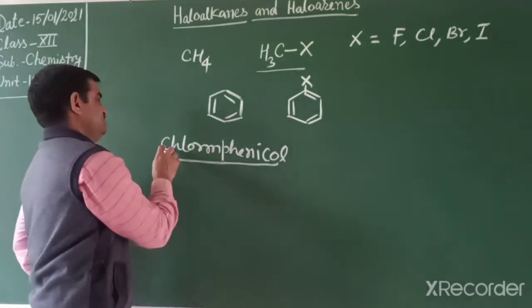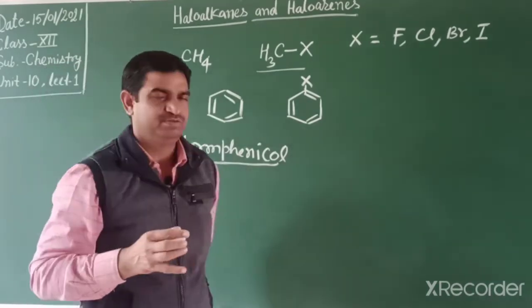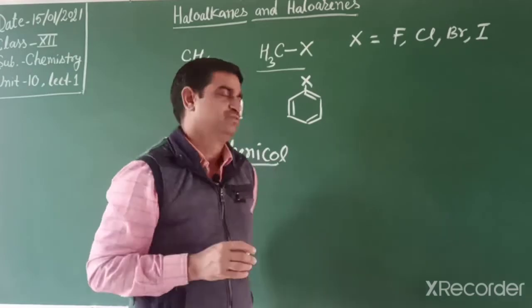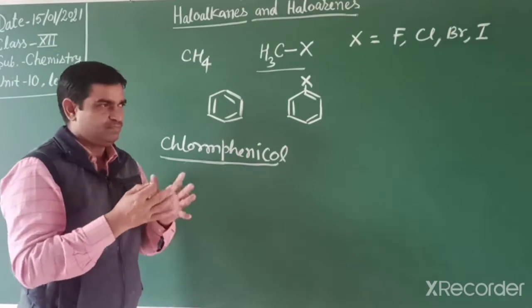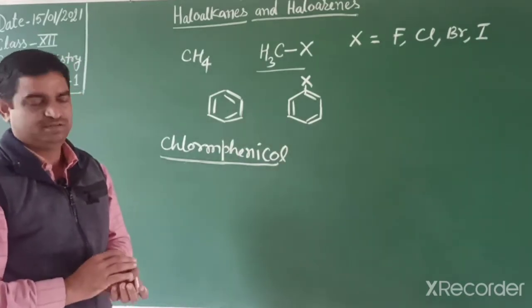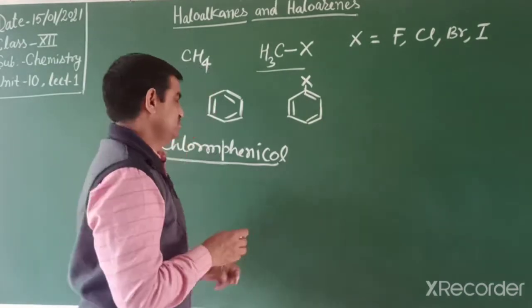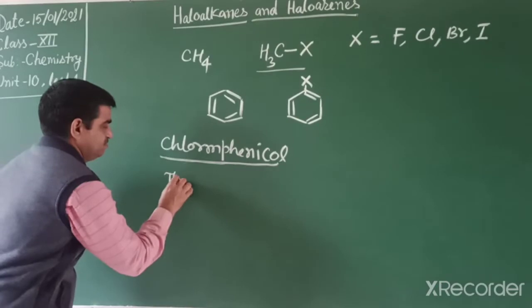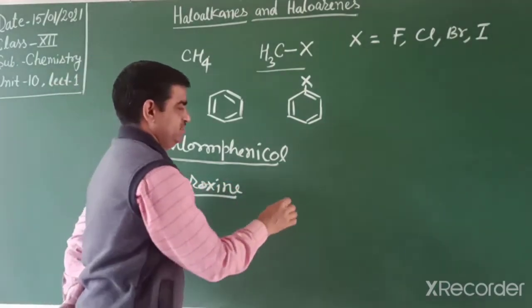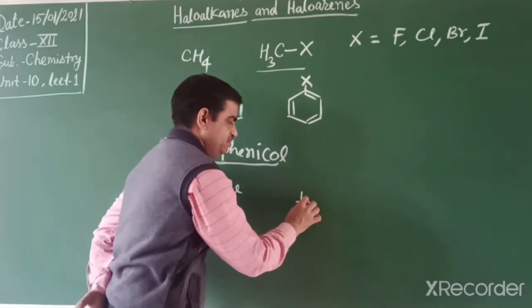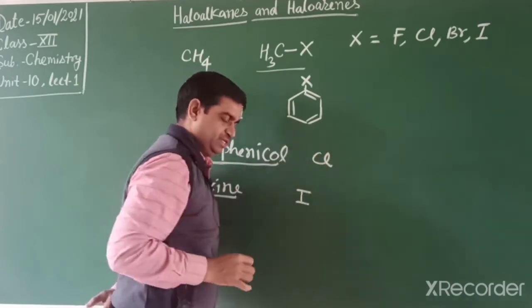That is a very important antibiotic containing chlorine. Another is the hormone known as thyroxine. Thyroxine contains iodine, and it is needed for the treatment of goiter. In thyroxine the halogen present is iodine, and in chloramphenicol the halogen present is chlorine.